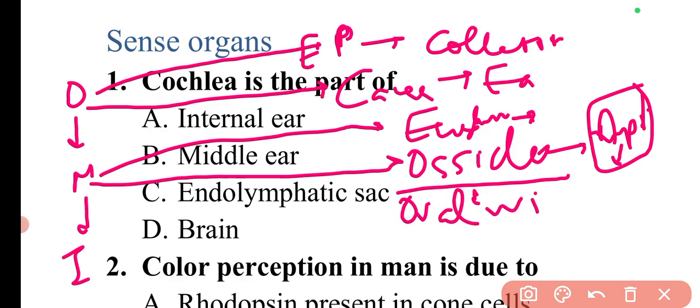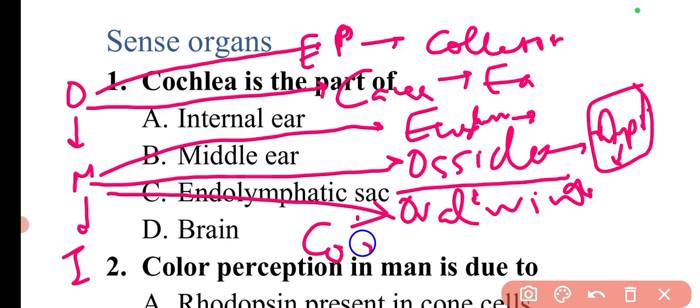Oval window. Now these oval windows are again part of the middle ear. The oval window transfers the vibration of sound to the cochlea. Now this cochlea is a part of the inner ear. The cochlea has received vibrations from the oval window.